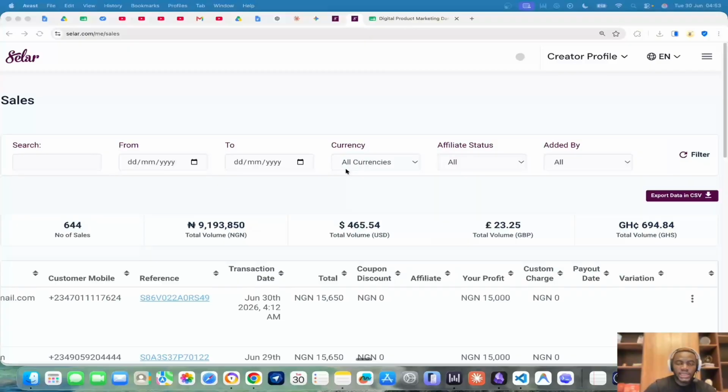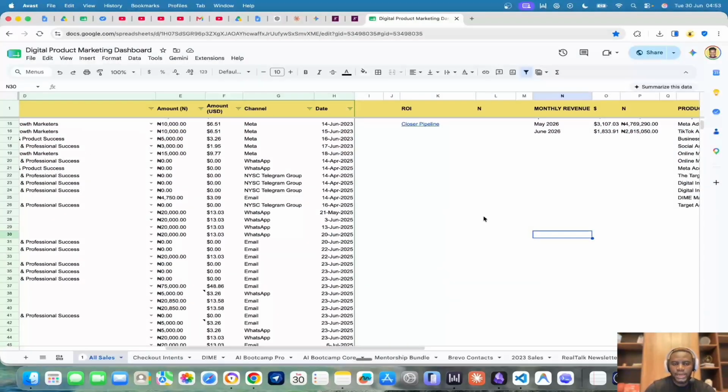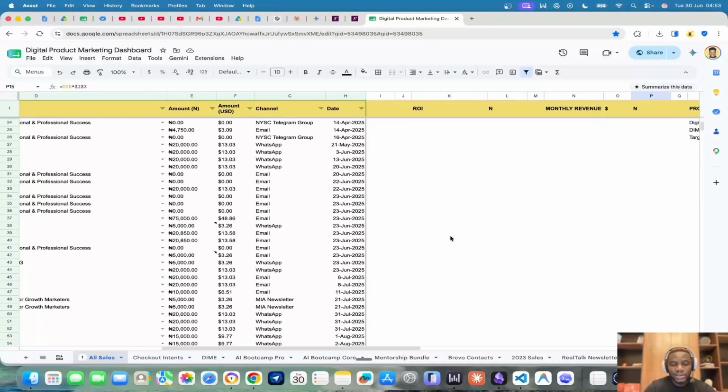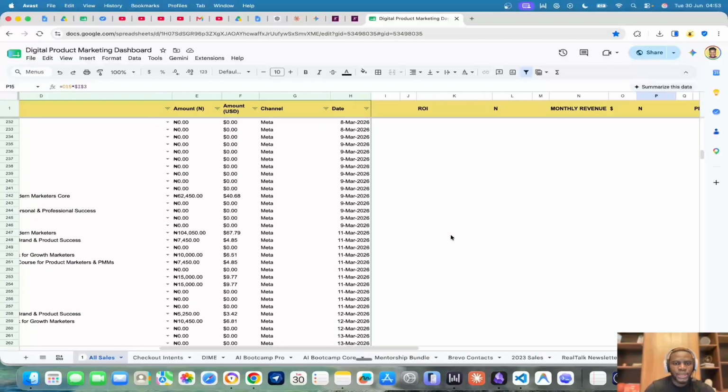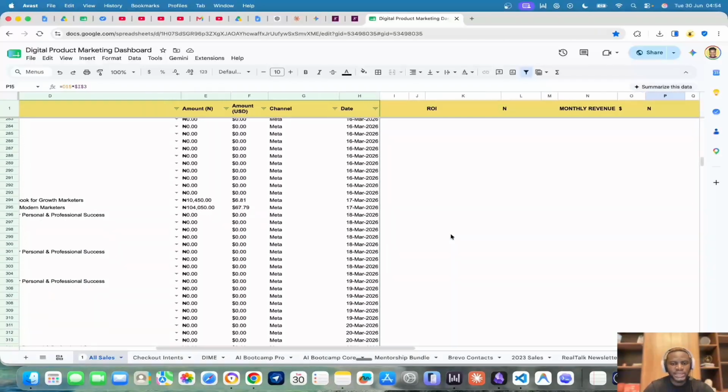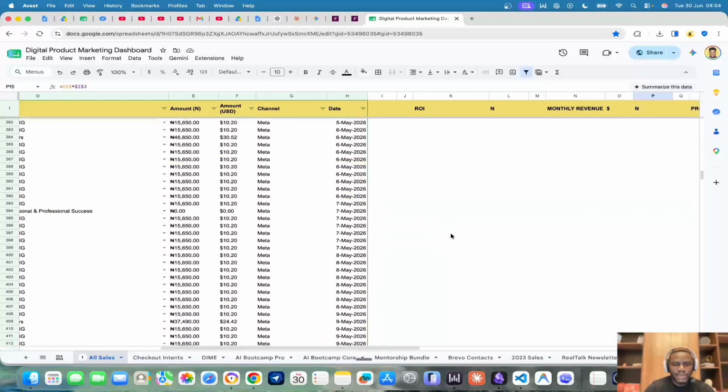And what correlates with this, as you will see on my Google Sheet record, is how I've been making these sales. As you can see, in May, I made close to 5 million naira, and I'm recording this in mid-June, and I'm already on track to hit 5 million. This is 2.8, and I'm not even doing very much on this account. And as you can also see where the money is coming from, what channels have been driving the sales. And as you see, when I started to focus more on Meta, I've been selling something every single day.